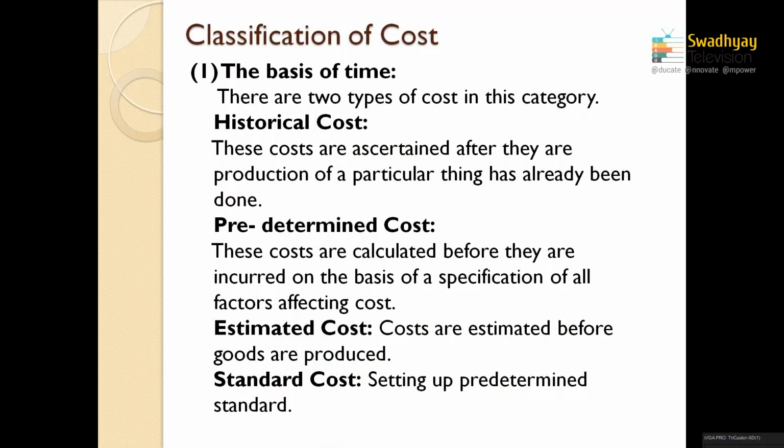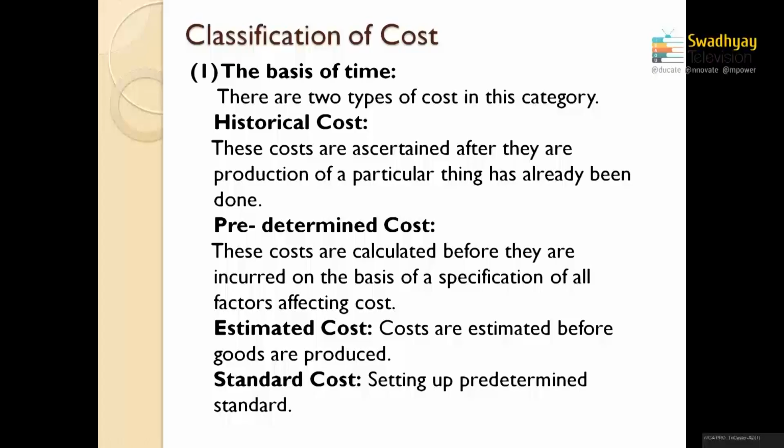As I already mentioned, the predetermined cost has been divided into two parts: one is estimated cost and the other one is standard cost. I want to mention that actual cost also participates here. How? Once the company has already been manufacturing coconut oil for a long time, whatever cost was incurred to purchase raw material at an earlier stage was their actual cost, or you can say historical cost, because the cost was already incurred once. Suppose they purchased coconut at 2 rupees per coconut at that point of time. That 2 rupees was the historical or actual cost.